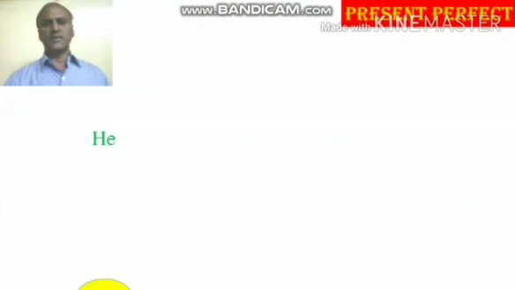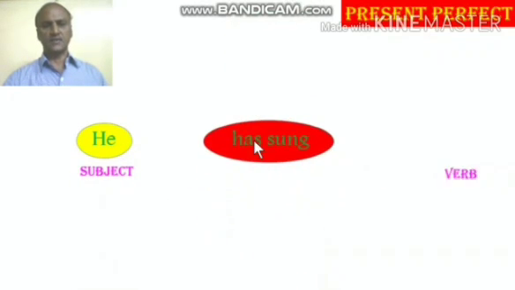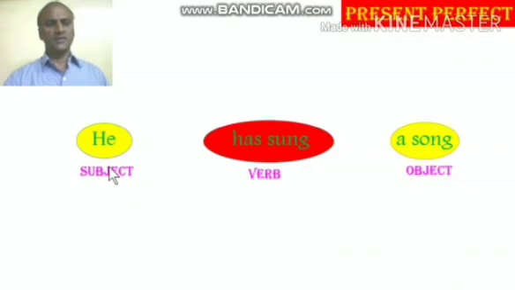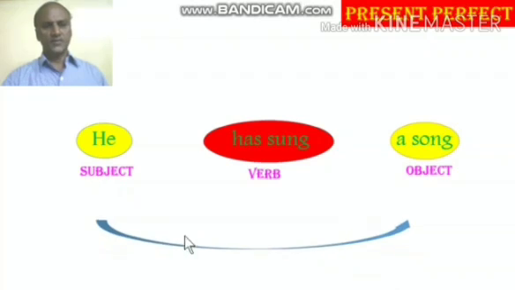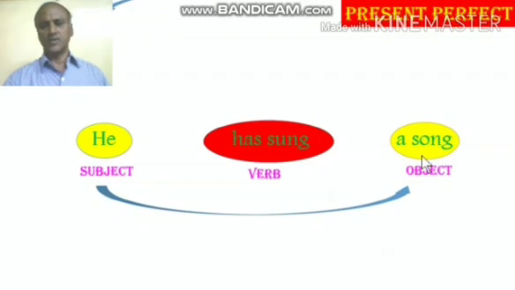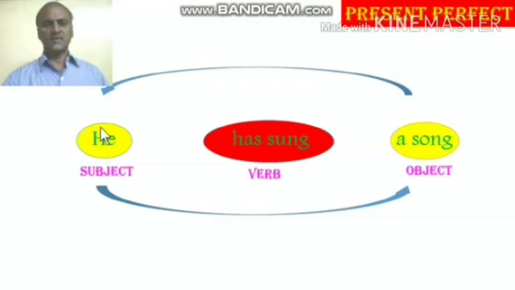Example for the same present perfect. He, subject, has sung, verb, a song, object. So first step is find the subject, verb, object. Then what is the second step? Change the positions of subject to object, object as subject.